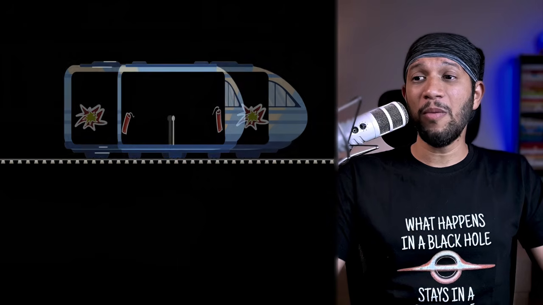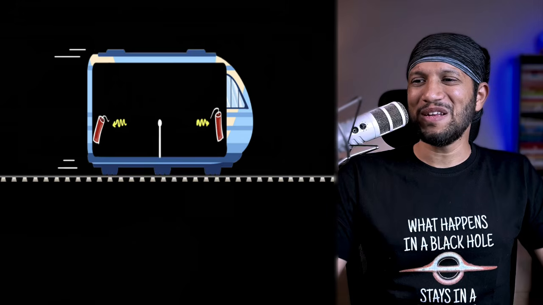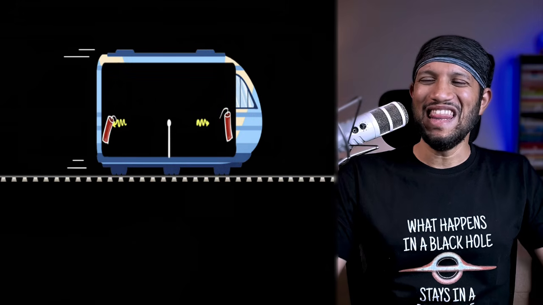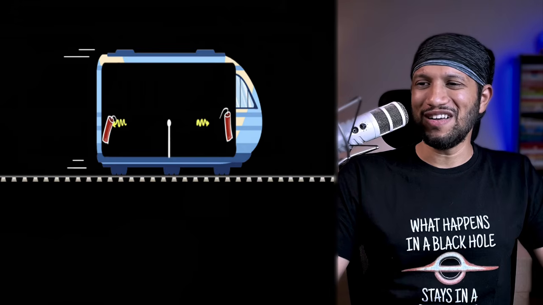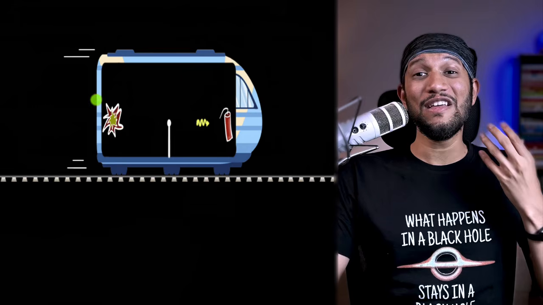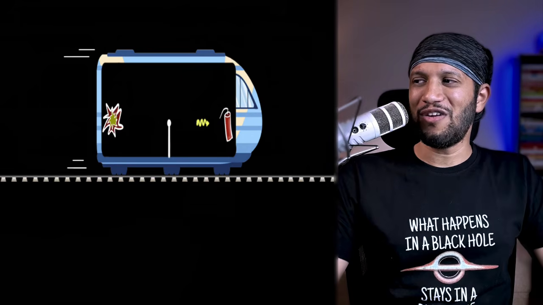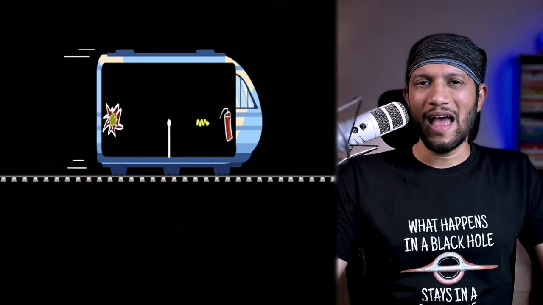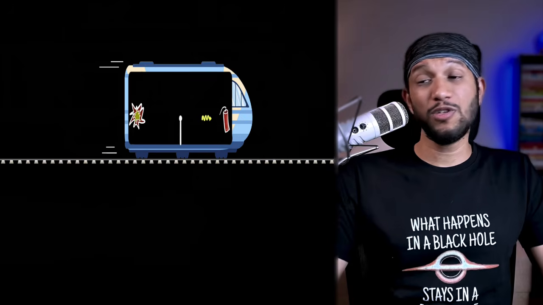But from the moving frame, what would happen? Well, again, light is going to move out from that point at exactly the same speed in both directions. But this time, the train is also moving forward. Therefore, what do you see? The firecracker over here bursts first. And from this, we can get an intuition for the fact that the events at the back of the train happen before the events in the front of the train. This is our go-to method. And this would be true in general. You don't really need clocks and synchronization technique. That's just a method, but this would be true in general.